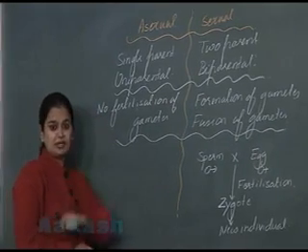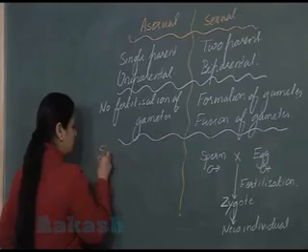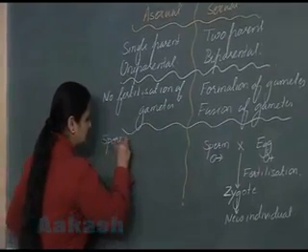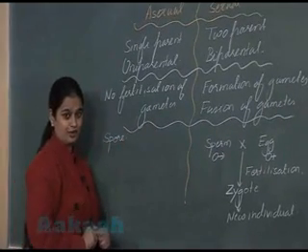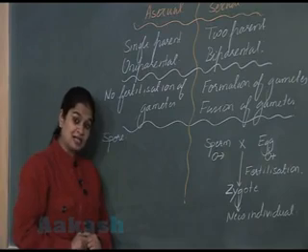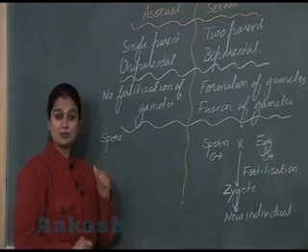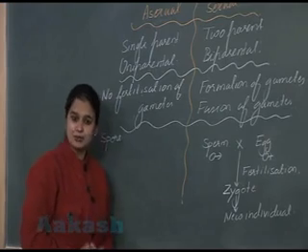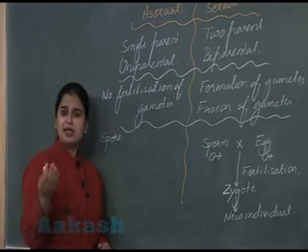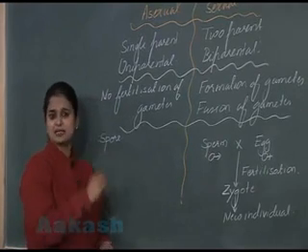Like in some of the organism, there is formation of a specialized structure, that is spore. Yes. In the 10th class, you might have studied certain examples of organism forming spore. Yes, it is produced in fungi, algae as well as bacteria.